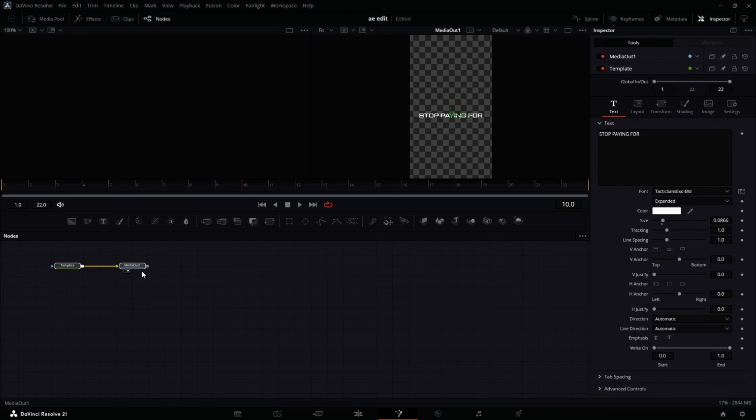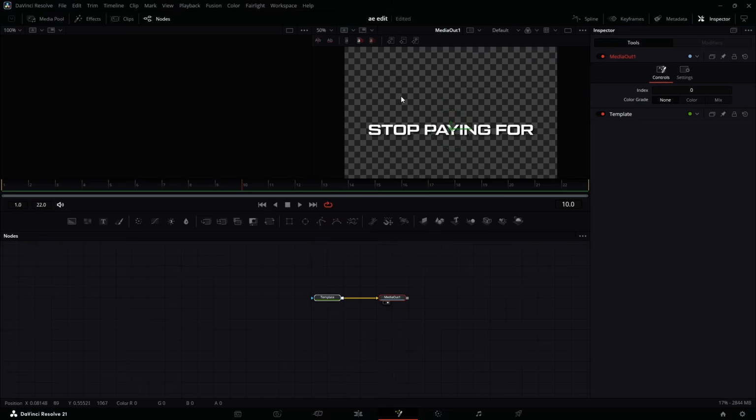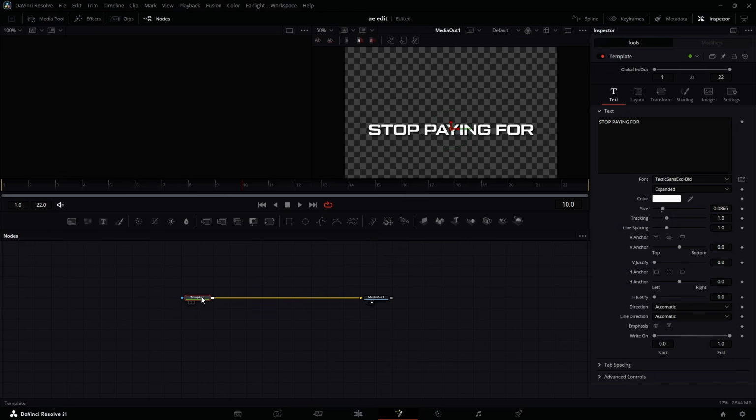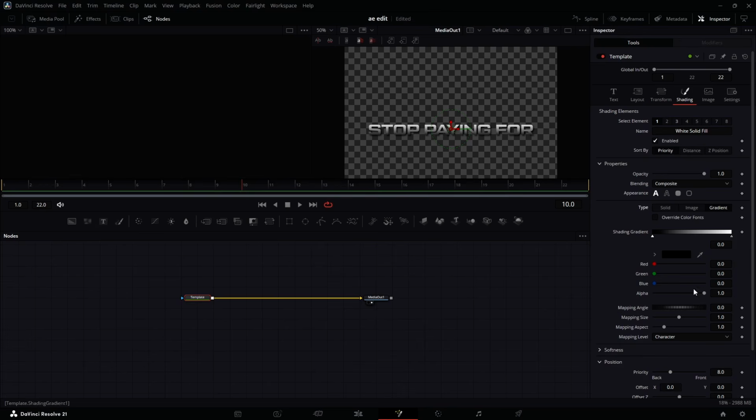Now in the Fusion page, I have this. Let me bring this up so that I can see what I'm doing. Yes, it's at 50%, and I'm going to move this here, just spread it a little bit more. Now come to this one, go to shading. We're going to use a gradient. Now it's going to appear like this, but for this one it's on a word by word basis. So come down here and change it to line. We want it to be for a line. You can use this mapping to change how the gradient appears on the text.